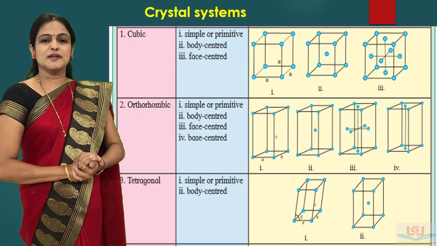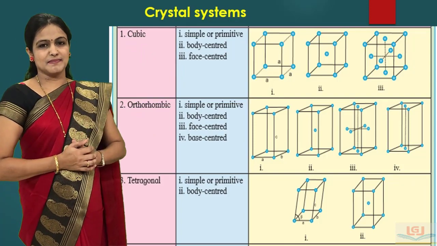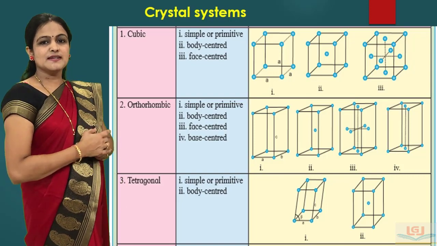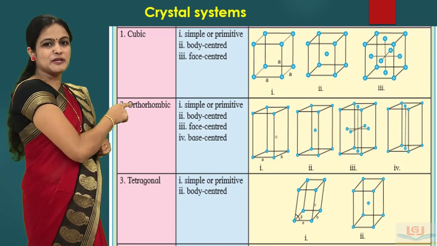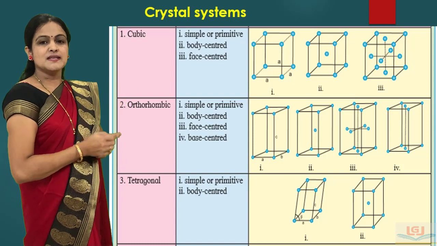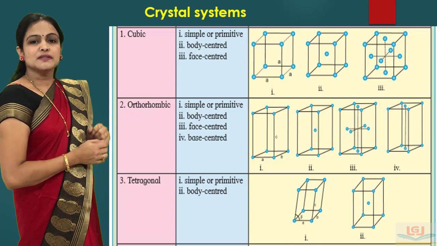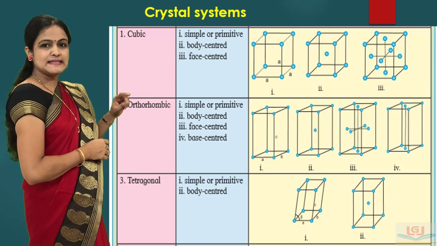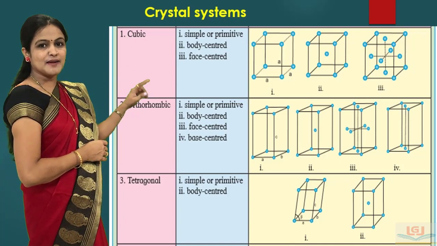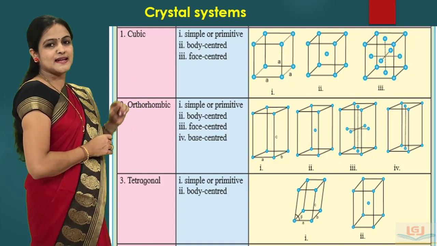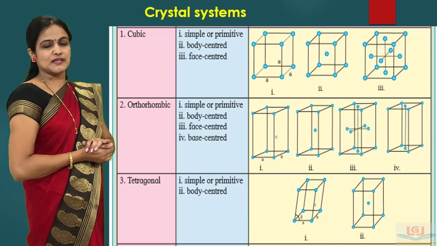The second crystal system is the orthorhombic system, and it gives rise to 4 types of lattices. The first one is the simple or primitive, as shown in the first diagram. The second is the body centered, shown in the second diagram. The third one is the face centered, shown in the third diagram, and the fourth one is the base centered. It is also known as the end centered, shown in the fourth diagram.